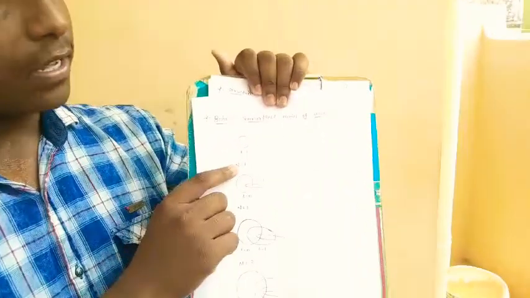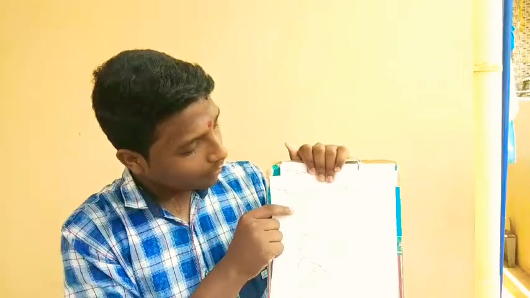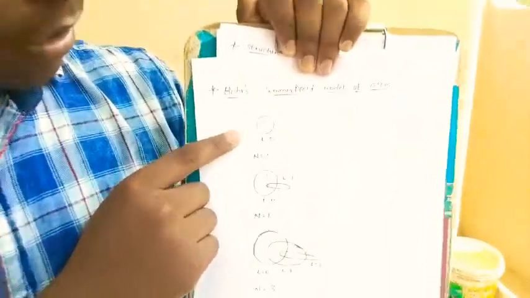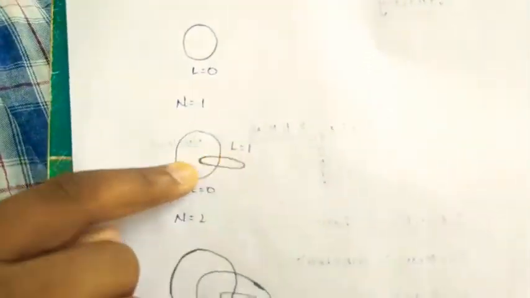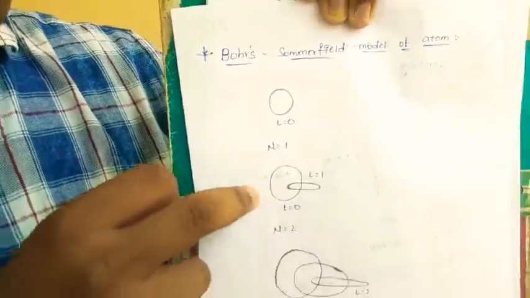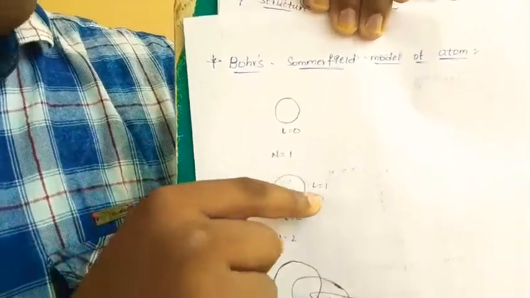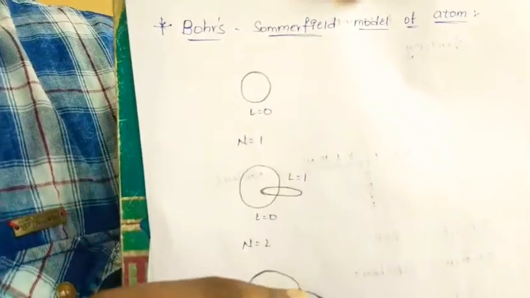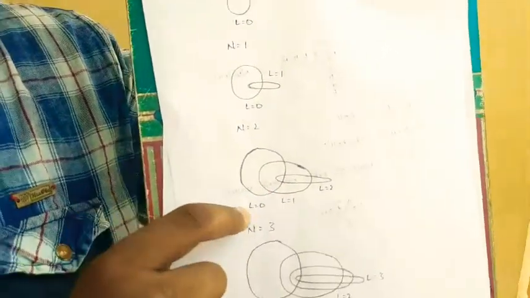And the next topic is Bohr and Sommerfeld's model of an atom. I will show the image of how the elliptical orbits are present in an atom. Here first we discuss about L. Here one s orbital contains one elliptical orbit. By observing this, it contains two orbitals. Here we will observe L equals 0, L equals 1. This was counted by Bohr and Sommerfeld.